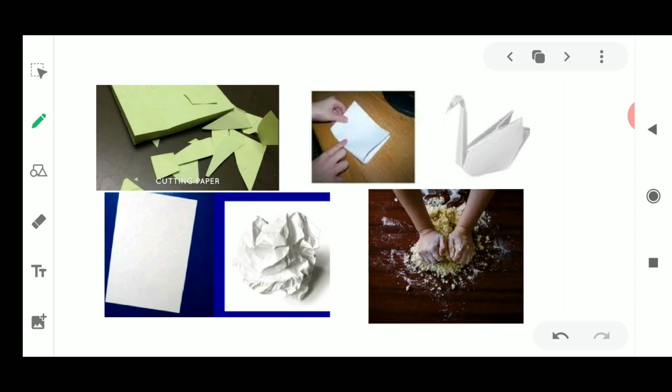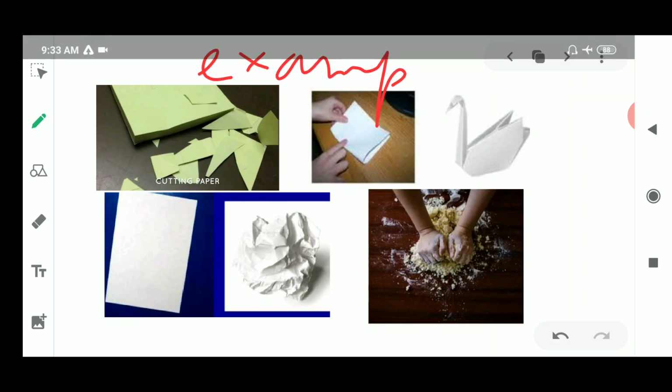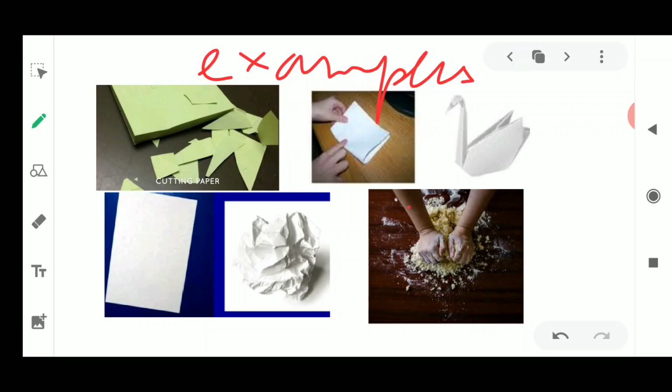Now these are the examples of the physical change. Just look at them and tell me, is this example satisfying the definition of the physical change that we have studied just now? Please look at it and tell me.